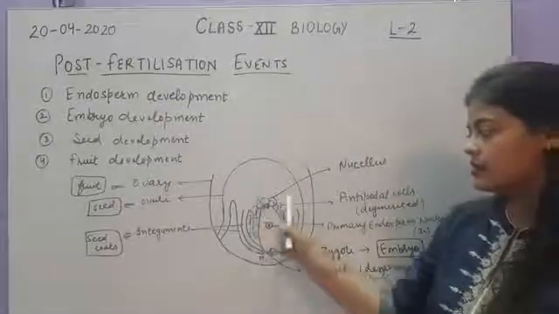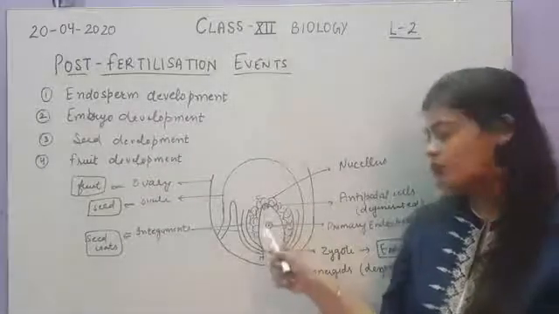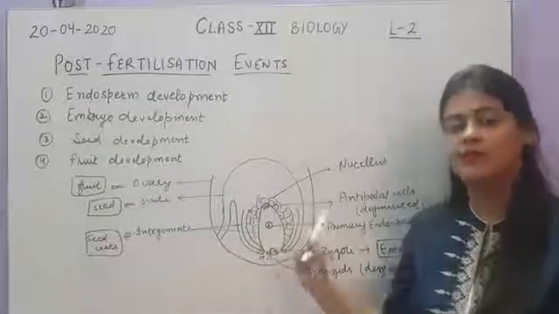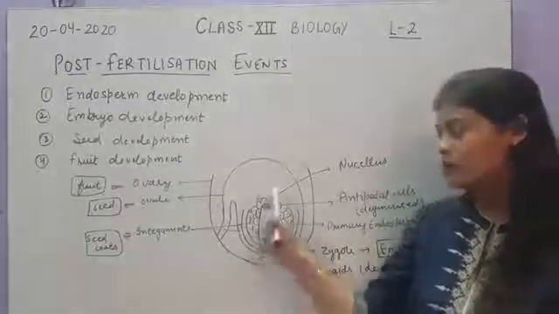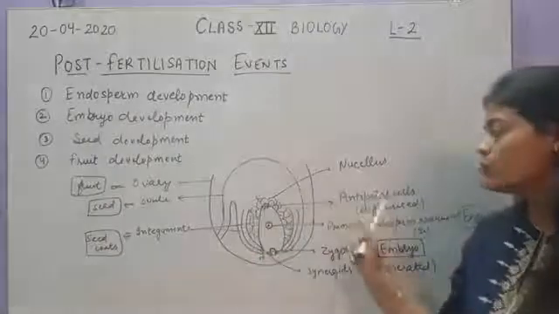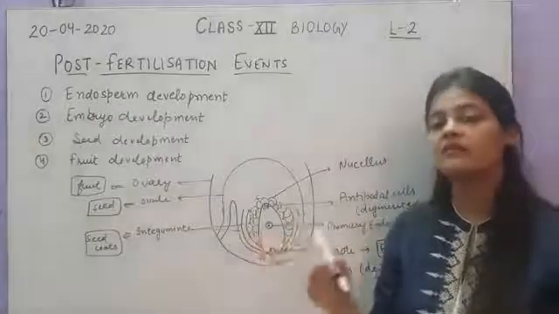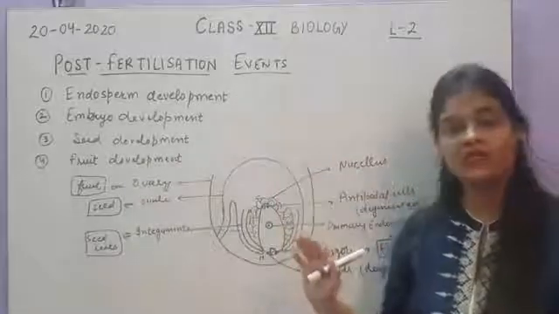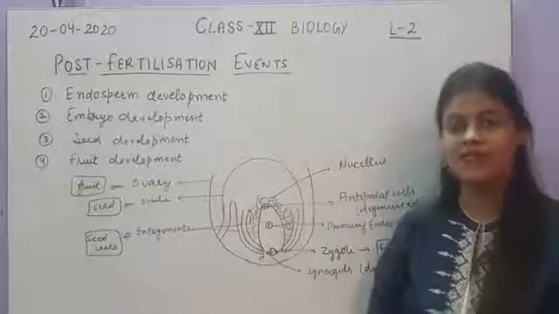This embryo sac was surrounded by the nucellus or nucellar tissue. As we know, one of the cells of the nucellus acts as the megaspore mother cell and forms the embryo sac for fertilization. Later on, the remaining cells of the nucellus help to convert all these parts into their future parts. So the nucellus will be slowly used up by this whole process of post fertilization events. This is all about how the development takes place. Let us start with the endosperm development first.